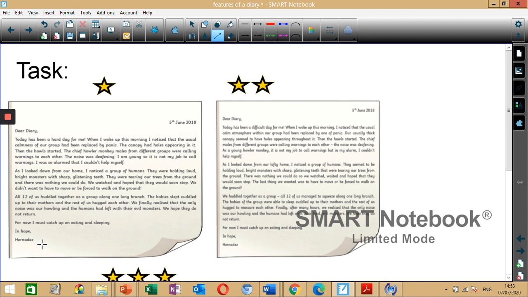Now, this is a rainforest diary, and in humanities, as we're learning about the rainforest, I thought I'd choose this diary extract. So it's talking about Hernandez, who's in the rainforest, and what he discovered and what he saw that day, and how he's feeling. So take a good close look and read it. And how do you know it's written in the past tense? Underline the words that are written in the past tense.